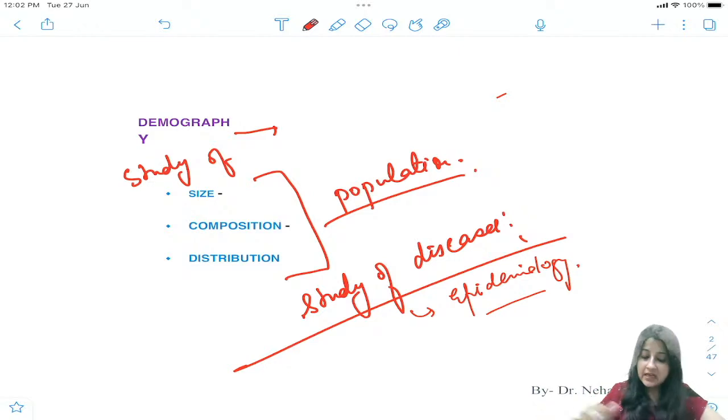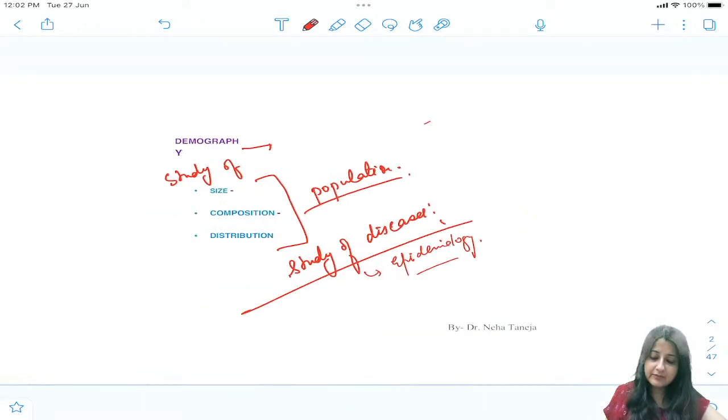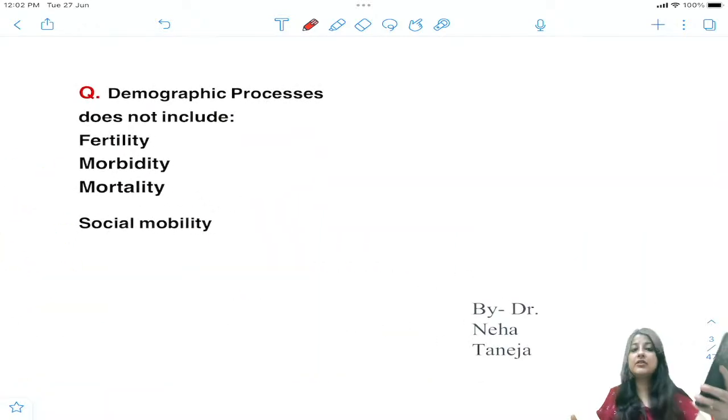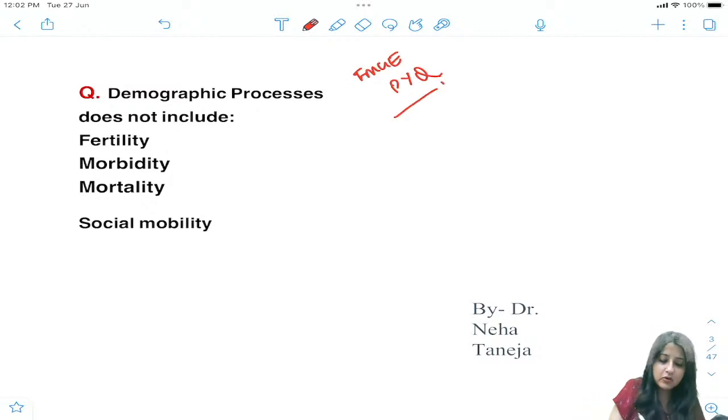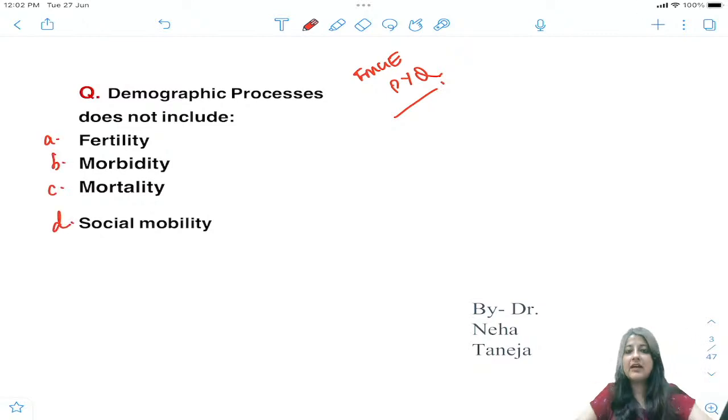All right, okay. Now let's go straight away to our MCQ. This is an FMG PYQ. What do you understand by demography process? What does the demography process not include? Did you understand the question? देखो, demography is the study of population, right?